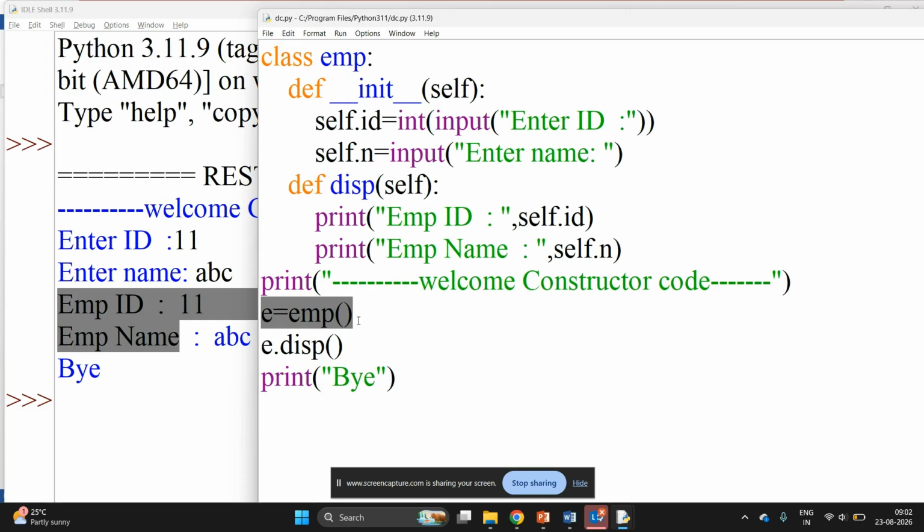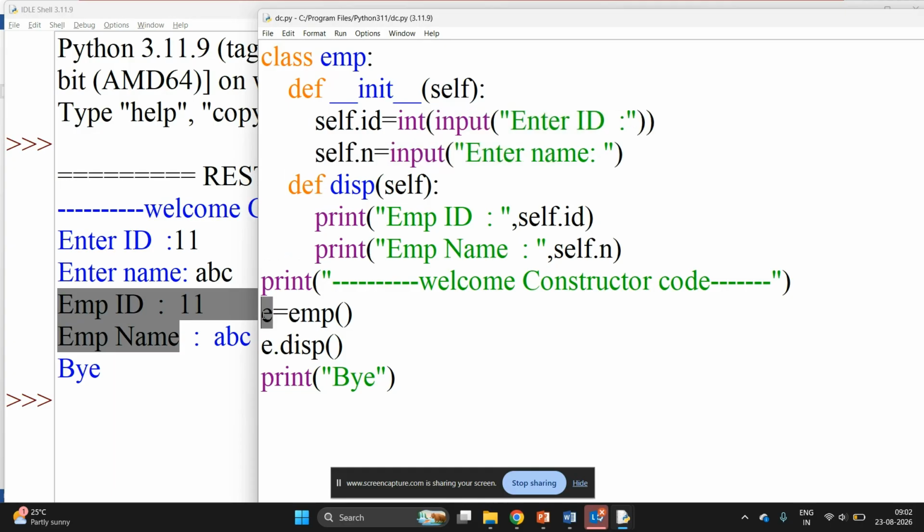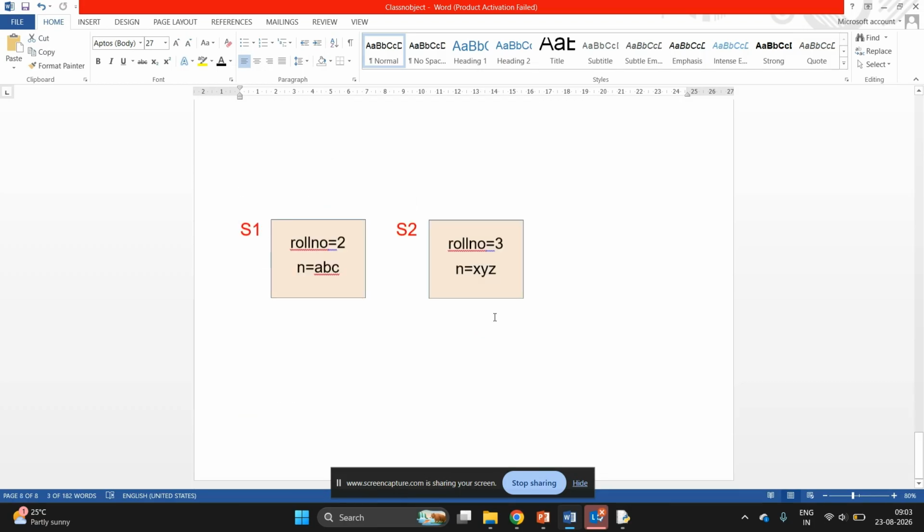So what has happened in the memory? The e block is created with id and name variables, and after this it will run this code, and whatever value is given will be saved in this e object. And the normal function we have called using its object. So this is about the default constructor in Python.